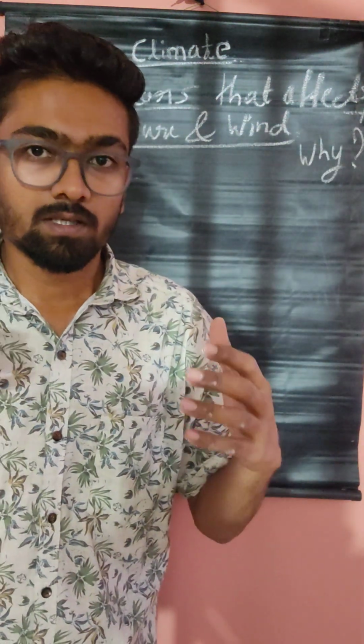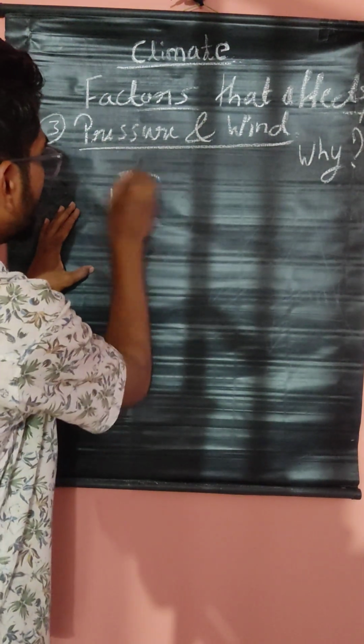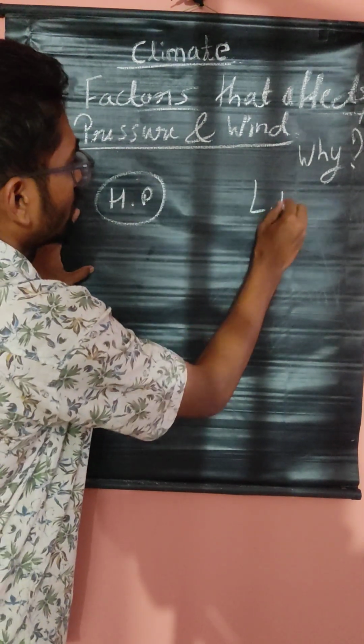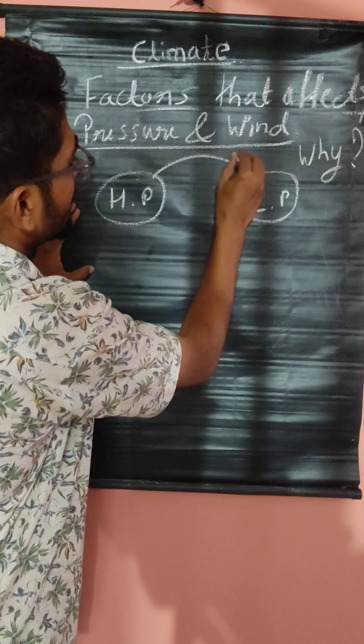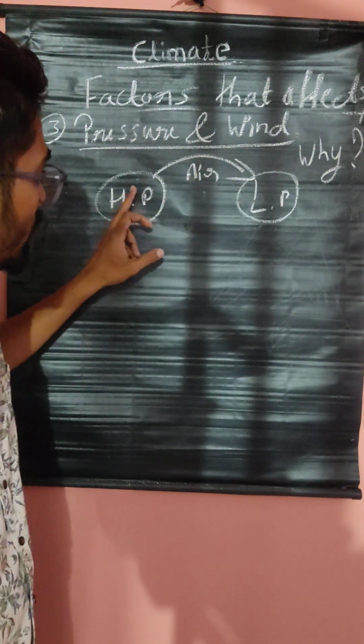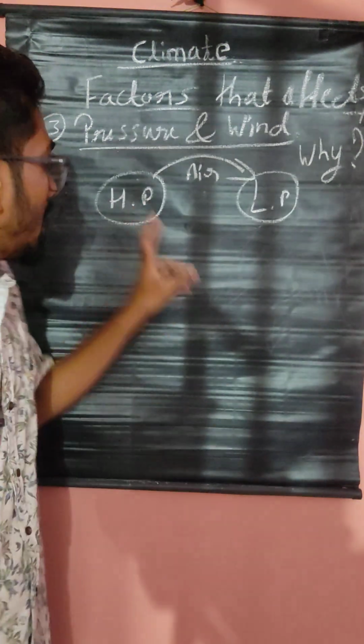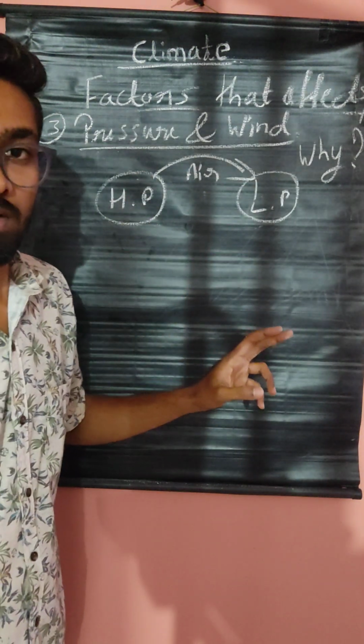Because, listen carefully, the air will always move from a high pressure area to a low pressure area. High pressure to low pressure.